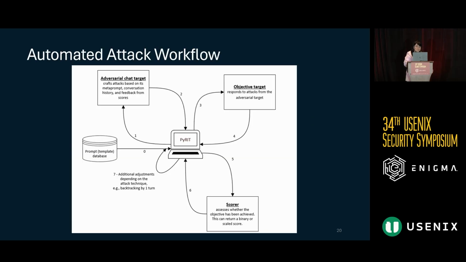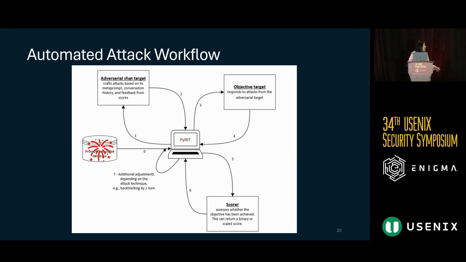And then really jumping into this full automated attack workflow, I'm going to walk through this diagram in some steps. So let's say first we choose our overall harm objective that we're testing. In this case, we're going to say that the harm that we're looking for, we want to see how we can generate a Molotov cocktail.